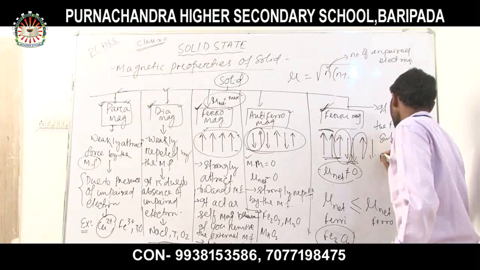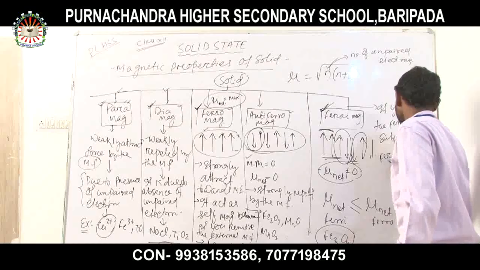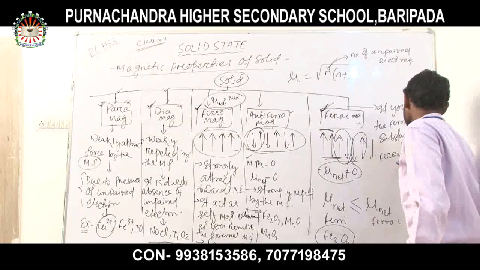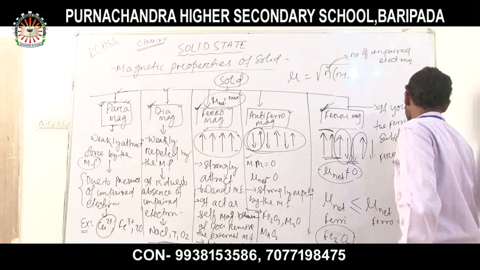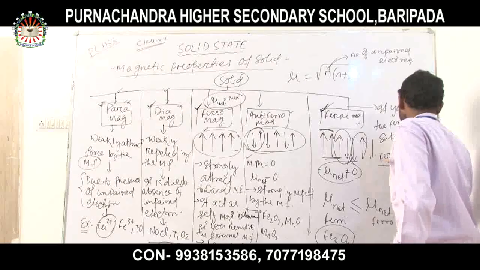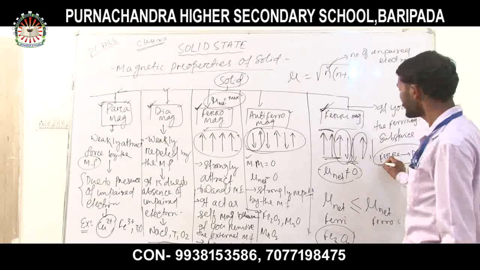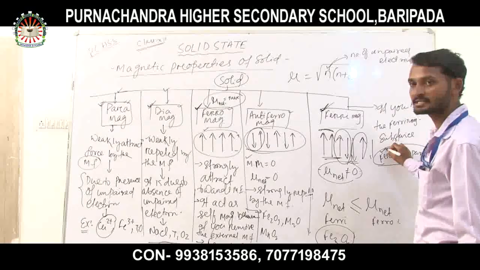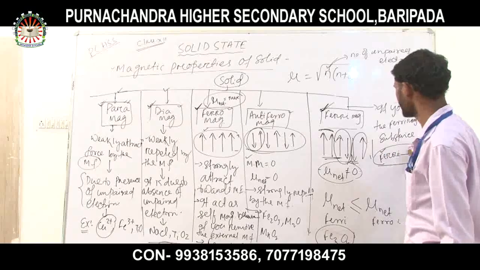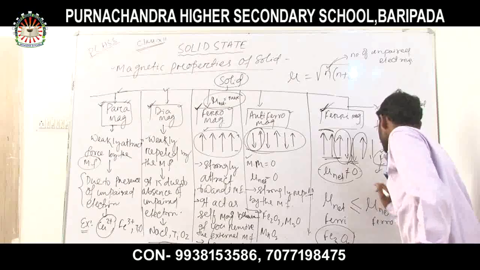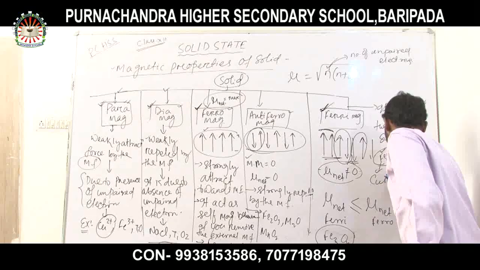This is very important. The ferrimagnetic substance changes to paramagnetic, and that temperature at which the ferrimagnetic substance becomes like a paramagnetic substance is called the Curie temperature.